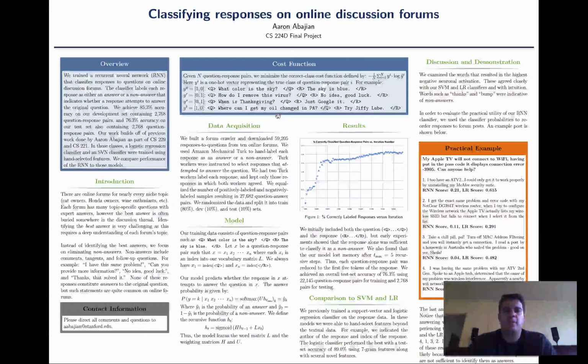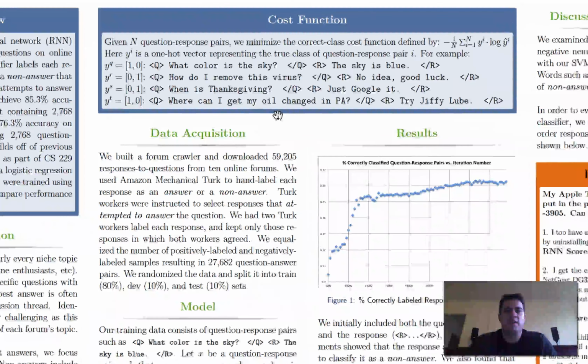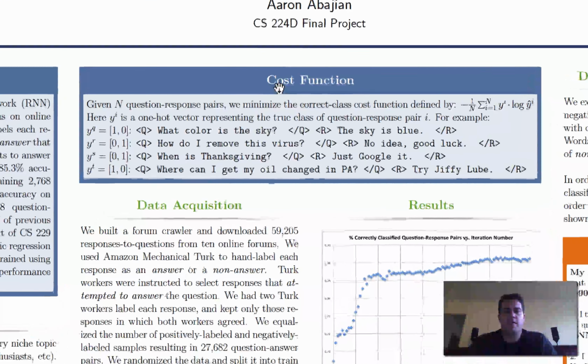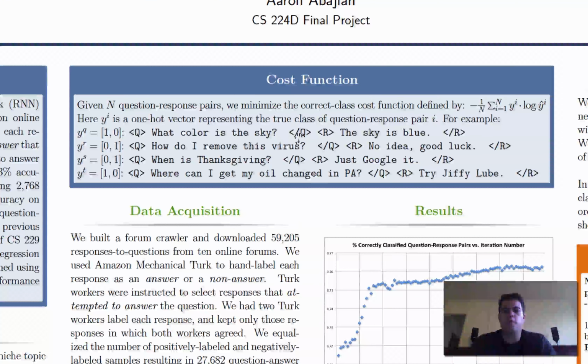Now, let me start by giving you a couple more examples so the idea is clear in your mind. Right in the center, I put my cost function. And let's look at these four question-response pairs. Question-response pairs are my training data. What color is the sky? The sky is blue. This represents a question-response pair where the response attempts to answer the question. So I assign it a 1-0 label. The next one, how do I remove this virus? Response, no idea, good luck. This does not attempt to answer this question, so I give it a 0-1 label. And so on and so forth for these next two examples.